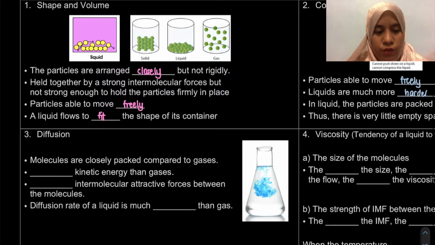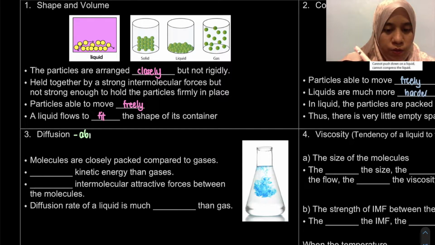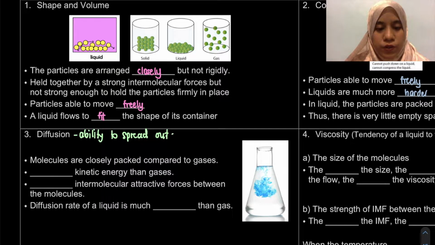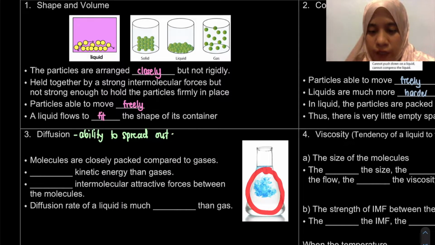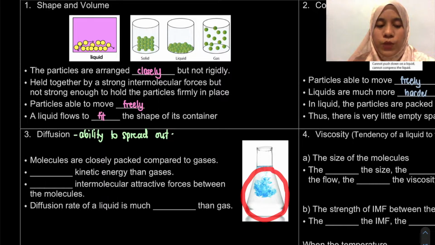Next is diffusion. Diffusion means the ability to spread out. Okay. So for diffusion, for example, if we put syrup in the liquid. Why is it able to diffuse? Once we put in a drop of syrup, for example here, I'm just going to put a drop or 2 drops of blue color. Eventually it will be diffused. Meaning all the solution itself will be blue in color.